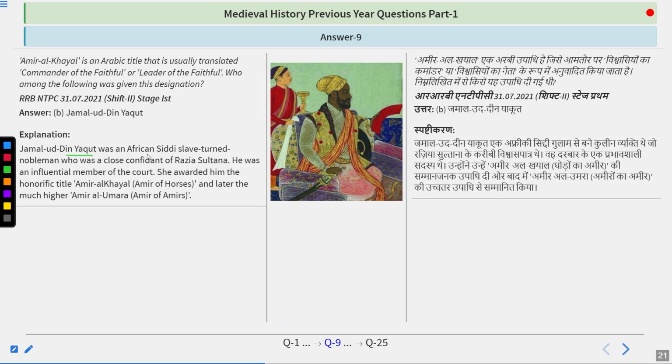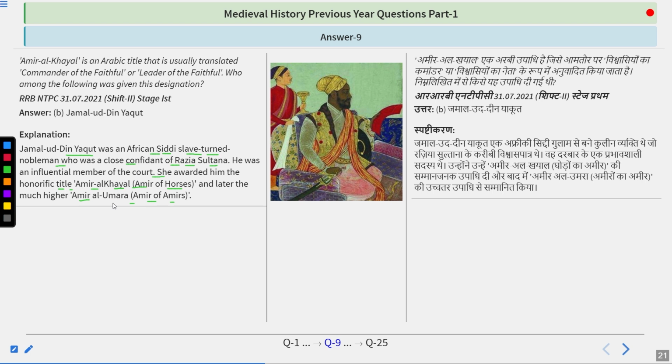So Jamaluddin Yaqut was an African slave turned nobleman who was a close confidant of Razia Sultan. He was an influential member of the court. She awarded him the honorific title Amir al Khayal, Amir of Horses. Amir was particularly at that time known as minister. And later, the much higher Amir al Umara, that is Amir of Amirs, means the minister of ministers.